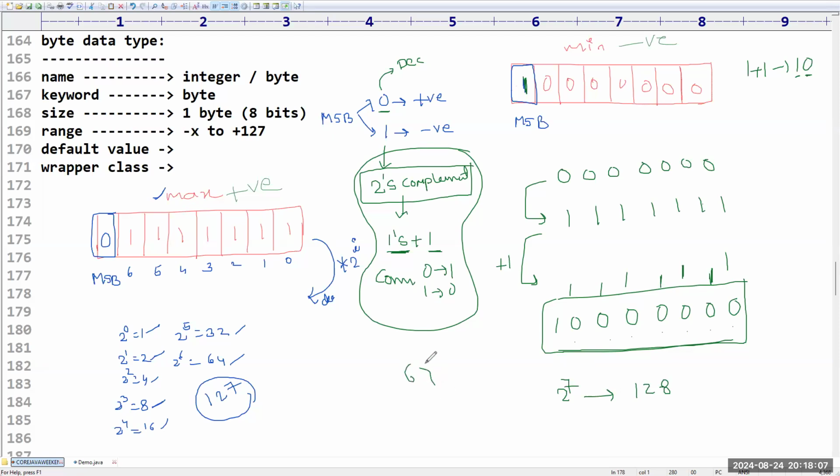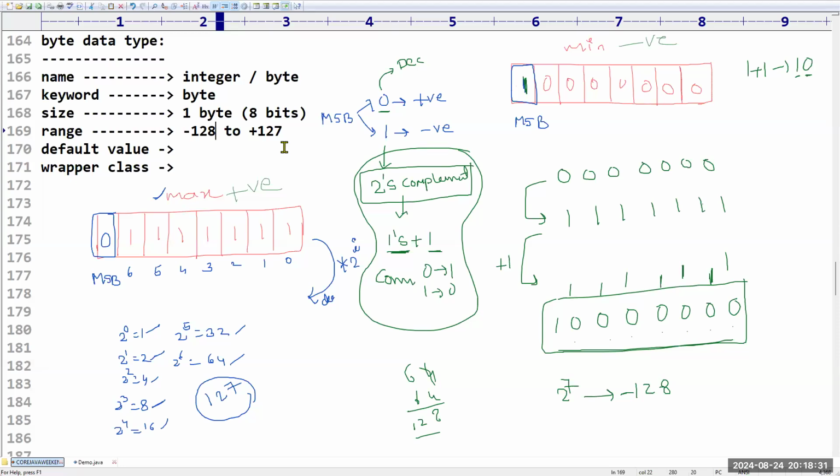64 plus 64. Am I right? 4 plus 4 is 8, 6 plus 6. Got it? What about the sign? Sign is negative, right? So minus 128 is the range. What is the range of bytes, sir? It will store from minus 128 to plus 127.